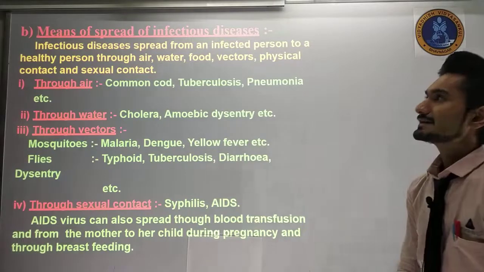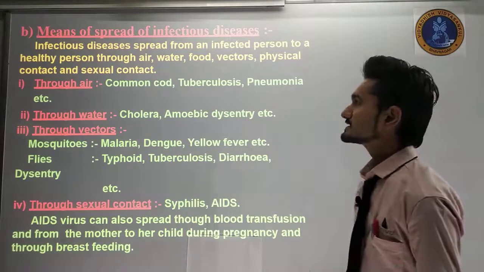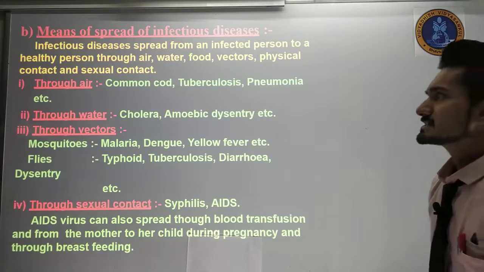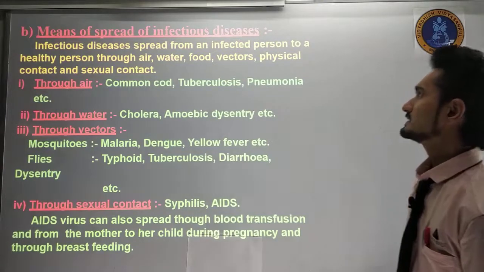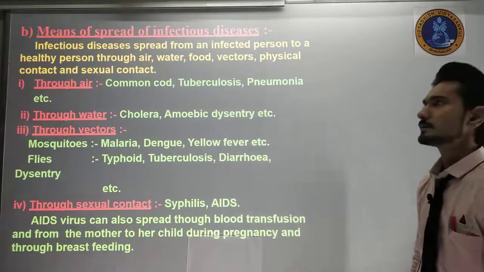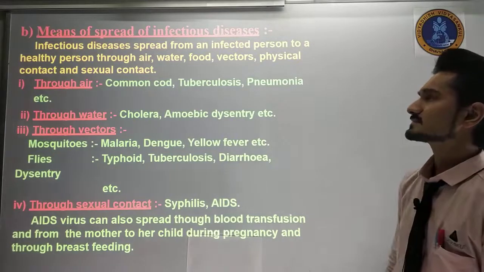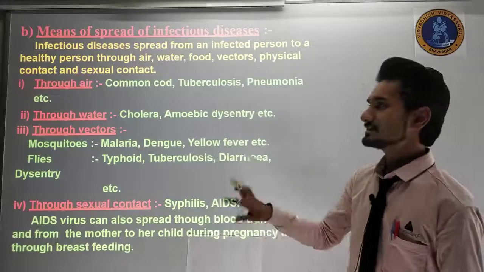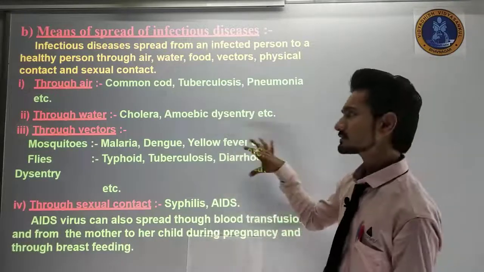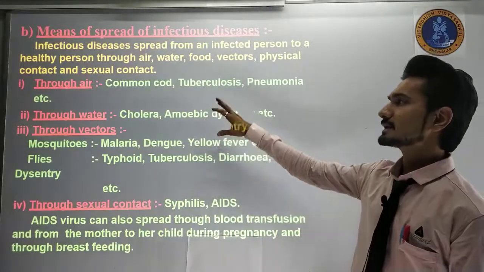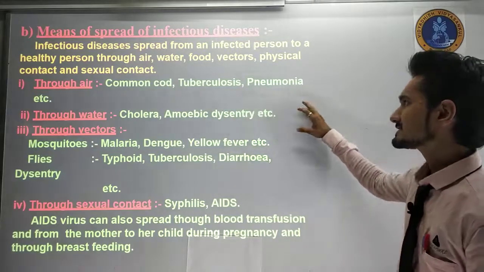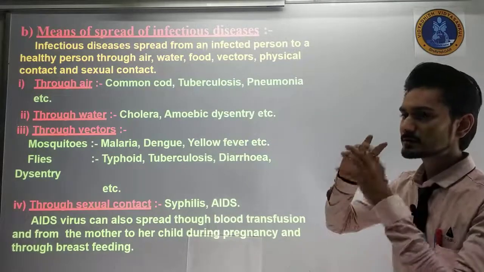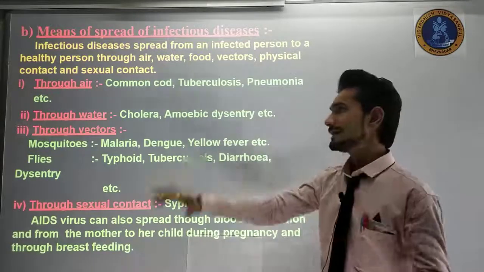The next topic is the means of spread of infectious disease. Infectious disease spreads from an infected person to a healthy person through air, water, food, vectors, physical contact and sexual contact. We have seen this in the previous lecture, but still we are going to see it. Through air we might get the common cold, tuberculosis, pneumonia. These are the things that will be transferred through the medium of air.